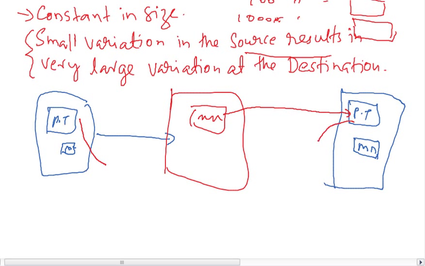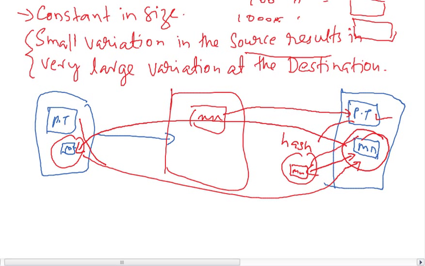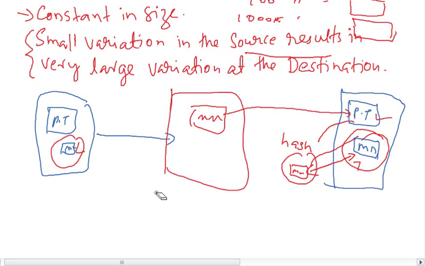Similarly, with this plain text, the recipient runs a hashing algorithm. He creates his own message digest and compares it with the message digest originally created by the person who sent it at the source, and these must be the same. If the plain text is not tampered, they must be the same, and the comparison makes sure that the data is not tampered.